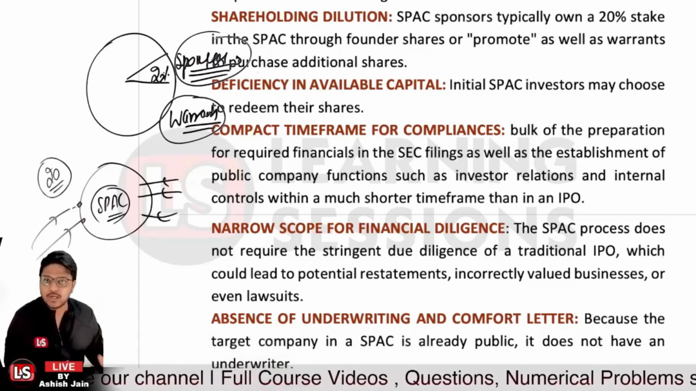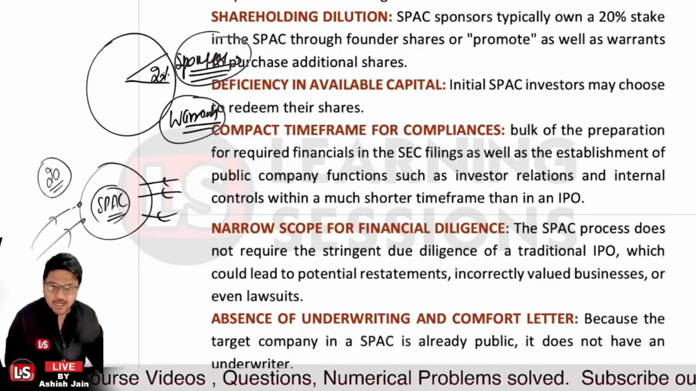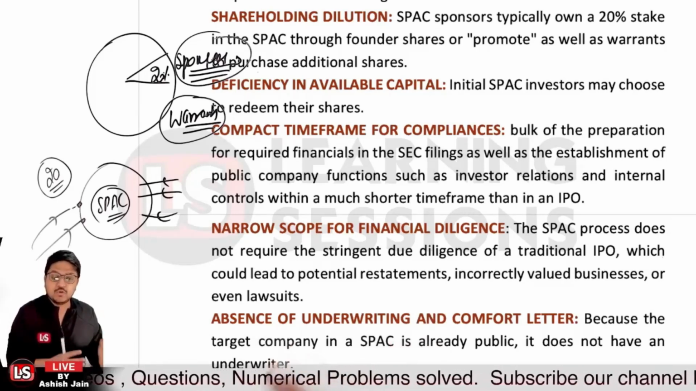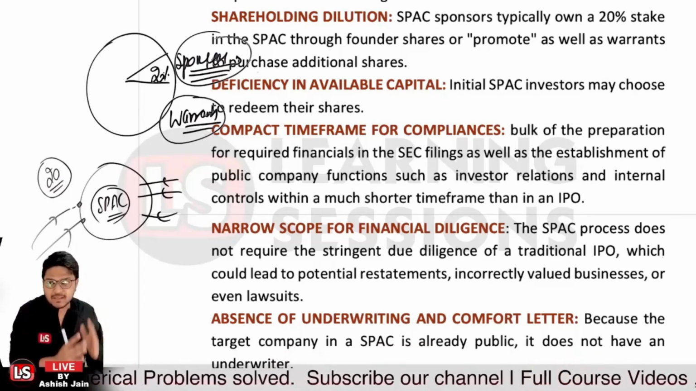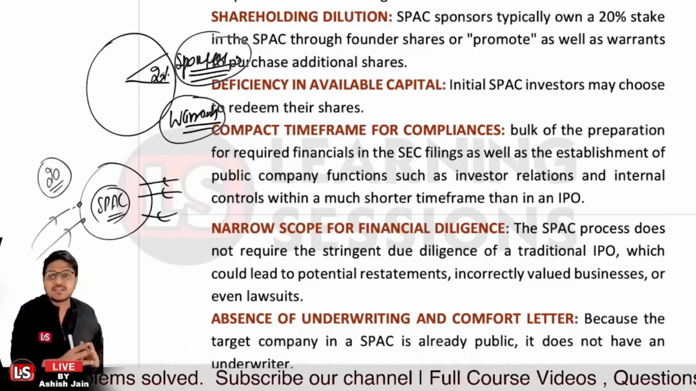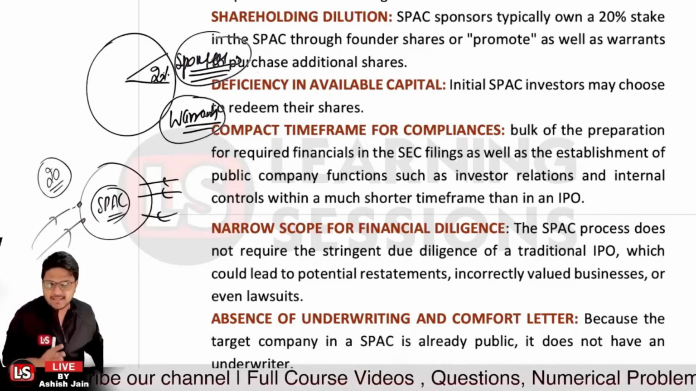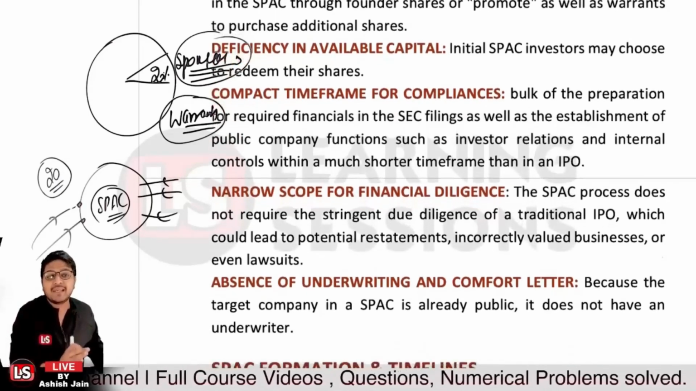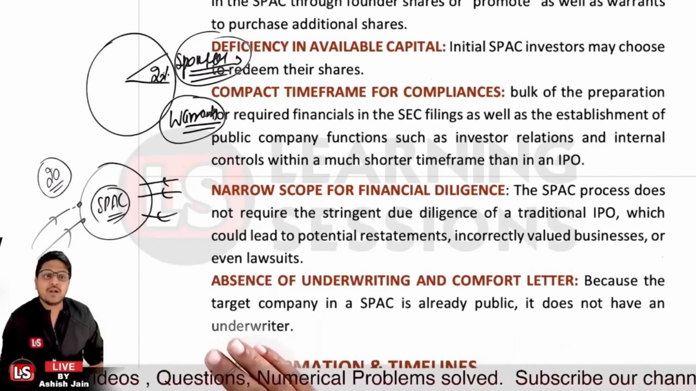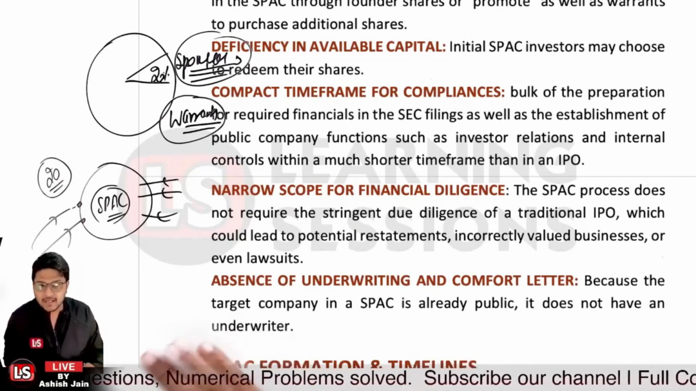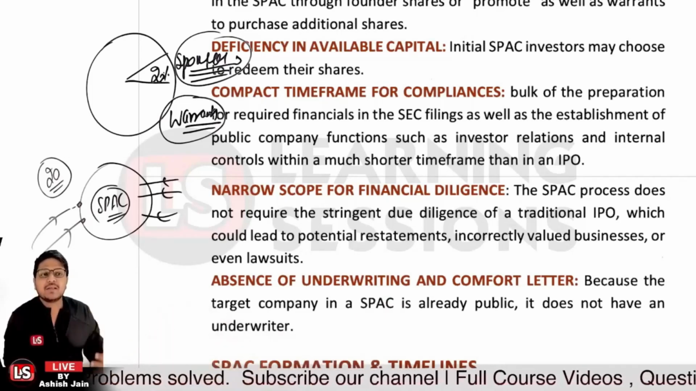And further it may lead to what? When you do not have stringent regulations or due diligence to follow, you may be leading toward potential issues or incorrect information. You may have an incorrect business value or something like that, and it may also cause more lawsuits. So these issues may arise in that scenario. And further it leads to the absence of an underwriter and comfort letter, because the target company in a SPAC which you are going to acquire is already public, so it does not have an underwriter.